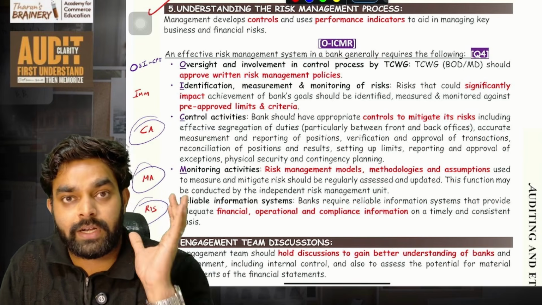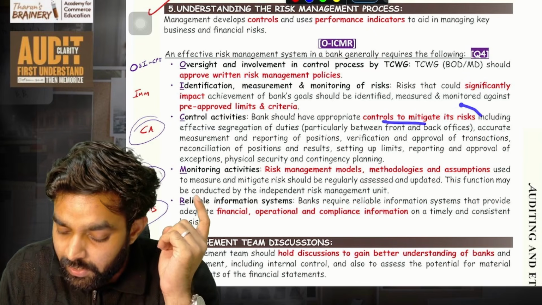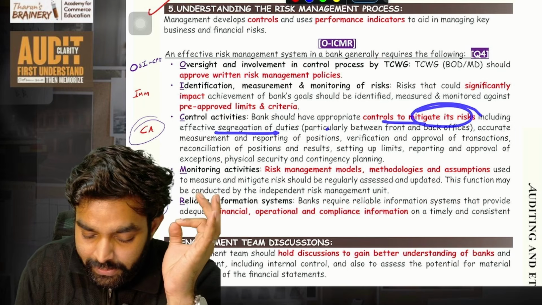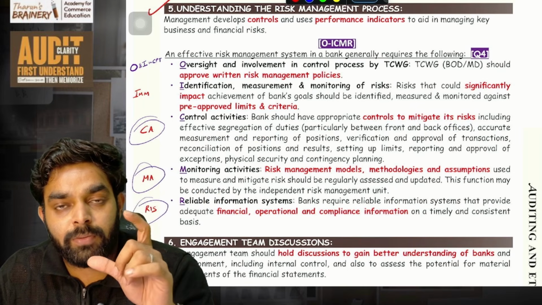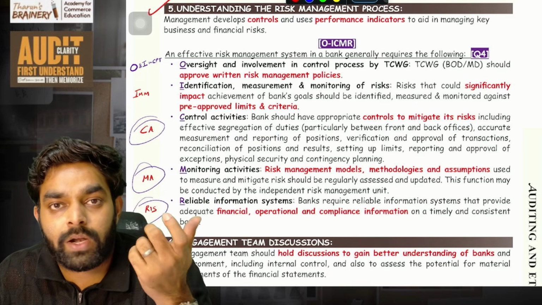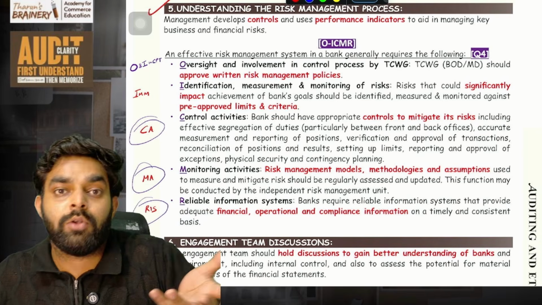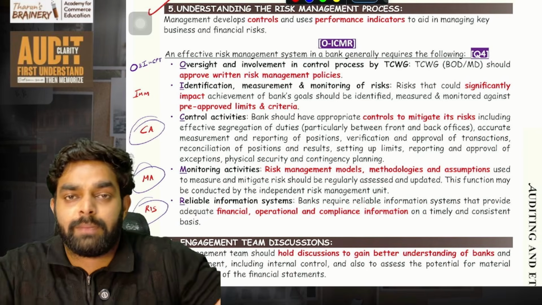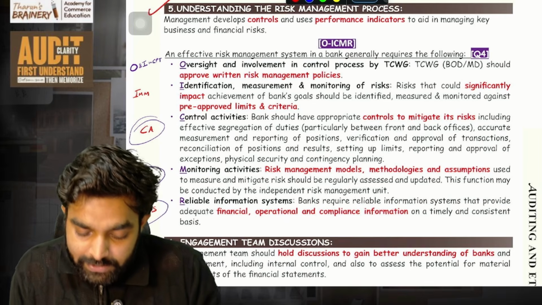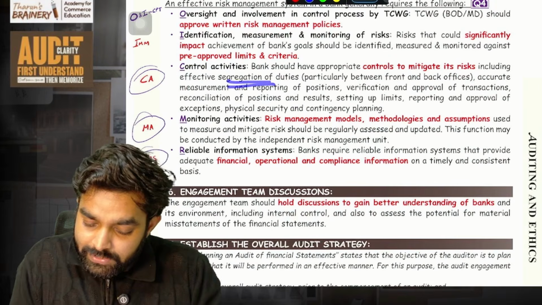The bank should have proper internal controls and control activities to mitigate its risk, like segregation of duties. All the power should not be given to one employee. You should give it to different employees, or else this one employee himself will commit the fraud. So split the duties and give them to other people. That is called segregation of duties. All these things you need to have.